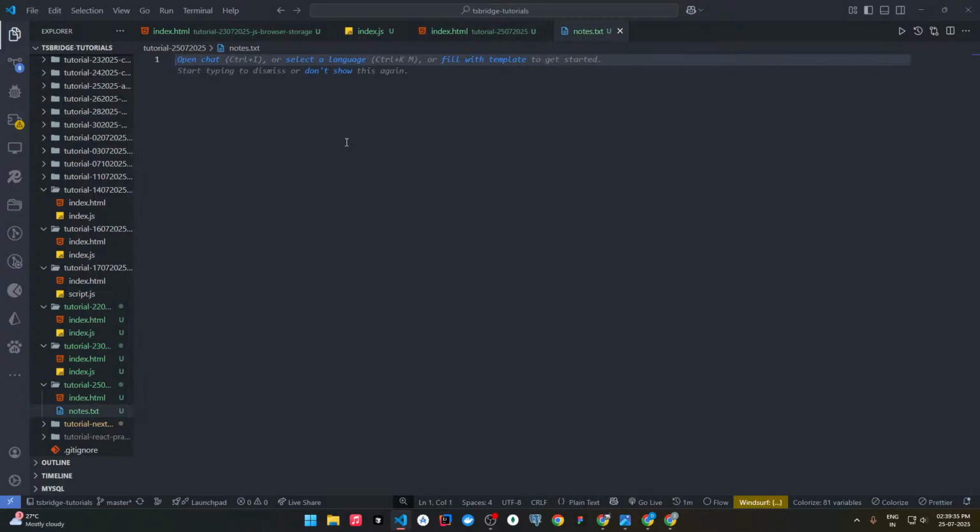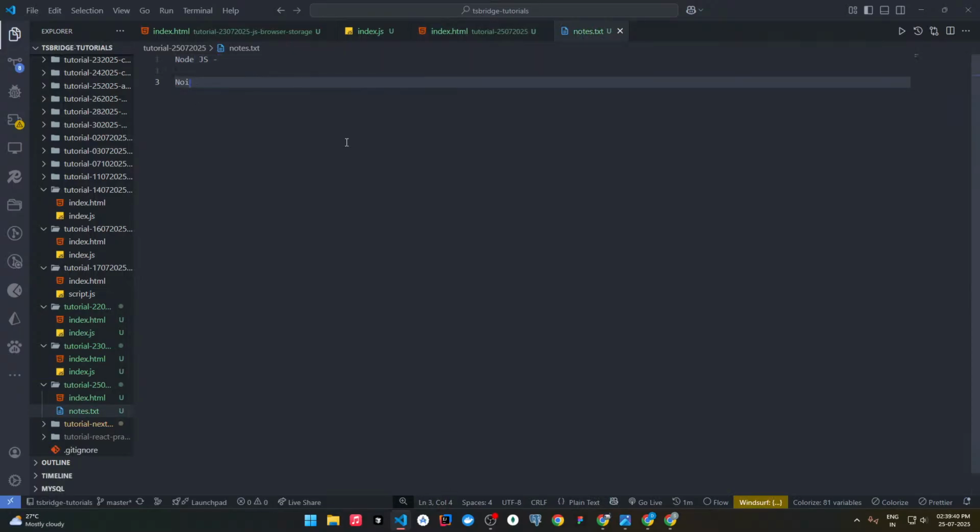So what is Node.js? Node.js is a JS runtime built on Chrome V8 JS engine. Runtime means a place where we can execute the code. Actually, each and every browser has an engine.